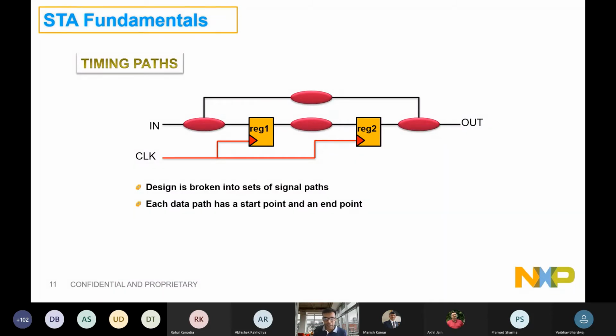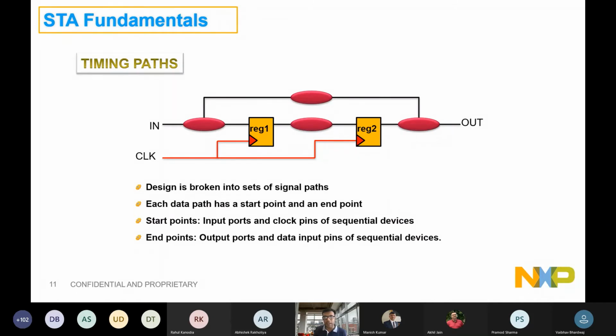So again, as a summary, you can imagine that every path has one start point and an end point. Start point could be an input port or a flop's clock pin, a sequential device. Similarly, end point could be either an output or the data input of the sequential devices, because that could be reg 2 as an endpoint, or it could be an output, right? So basically, that's how we talk about a timing path. In this example we have 4 timing paths in this combination, right?